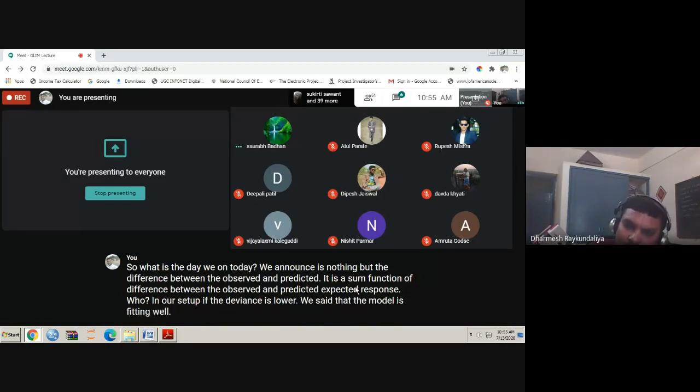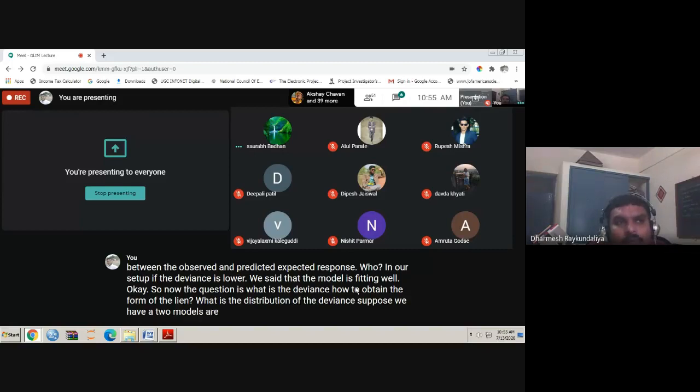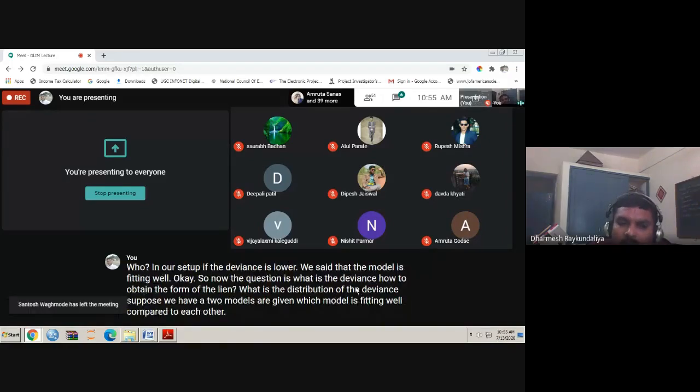Now the question is, how do we obtain the form of the deviance? What is the distribution of the deviance? Suppose two models are given. Which model is fitting well compared to the other? How should we decide it?